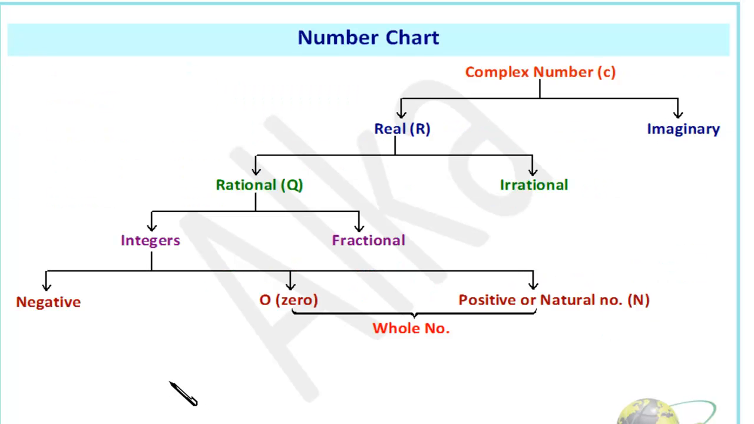Now let's just have a quick glance at the number chart. The biggest set, complex numbers, is divided into real and imaginary. Then real numbers are divided into rational and irrational. Rational numbers are divided into integers and fractions. Integers are negative integers, 0 as well as positive integers. Positive integers we know as natural numbers, and 0 as well as positive integers we know as whole numbers. So this is the brief presentation of all the types of numbers.